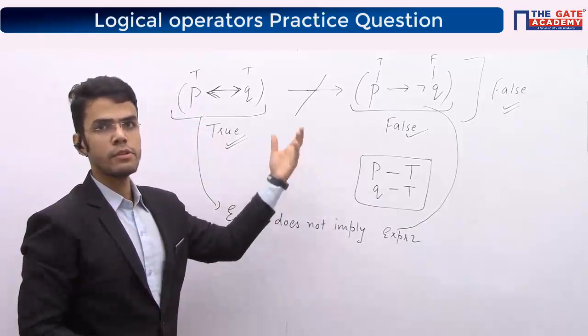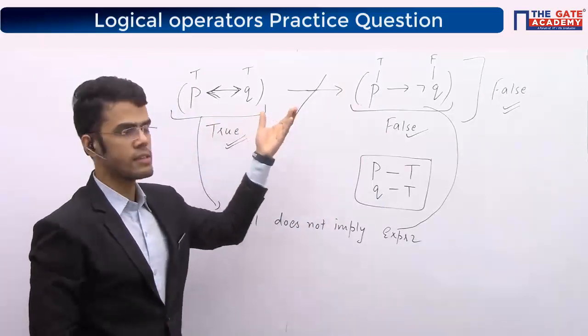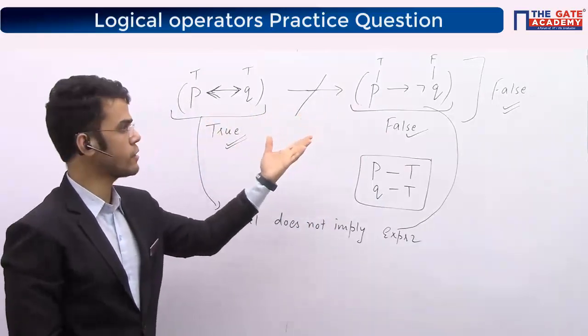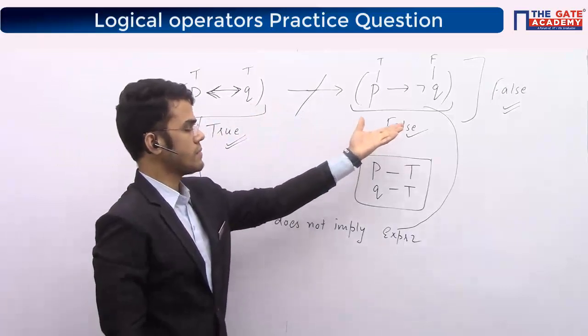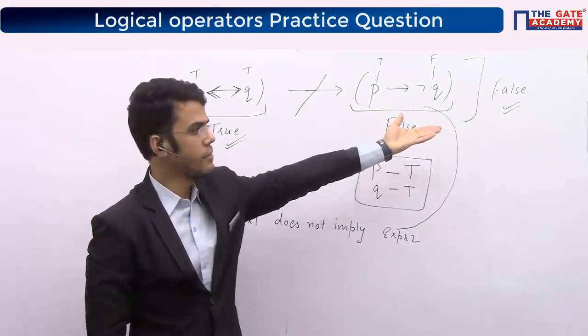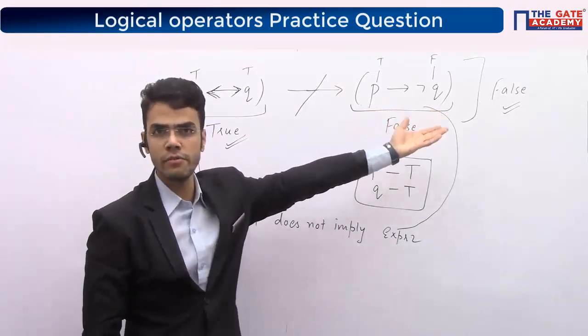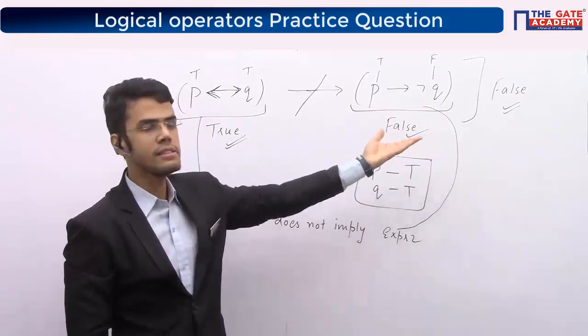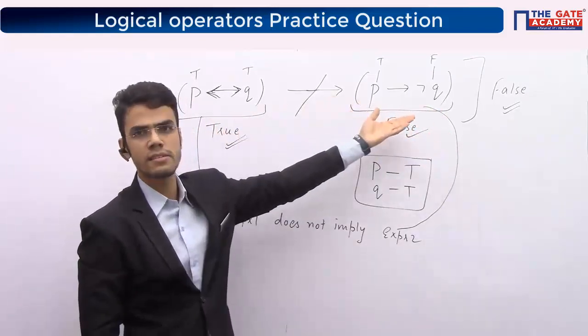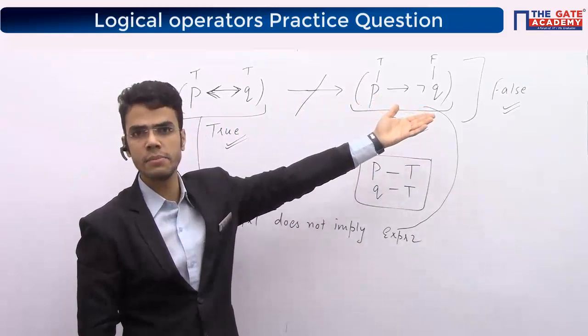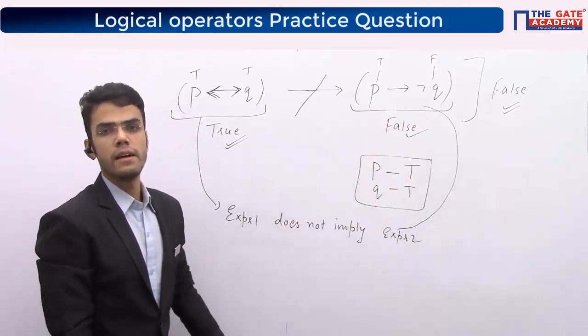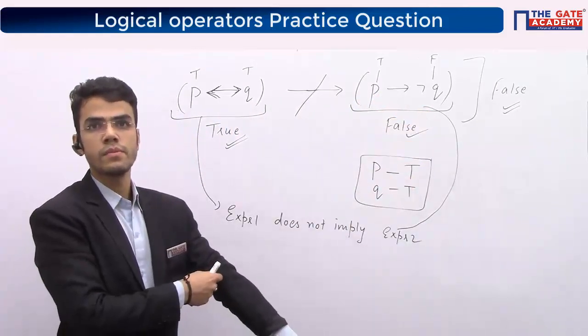The simple thing is, if you are able to generate a false case, you will say this expression does not imply that, as just common sense. If one false case, one invalid case is coming out, yes, I will say that this does not imply this thing, because one false case is coming. Hope you understood.